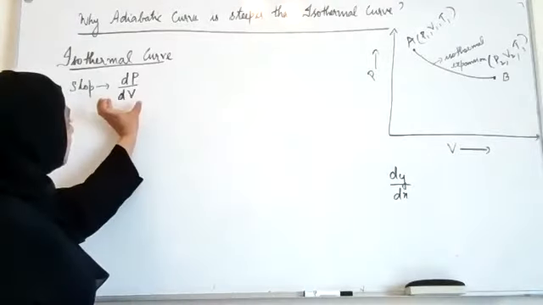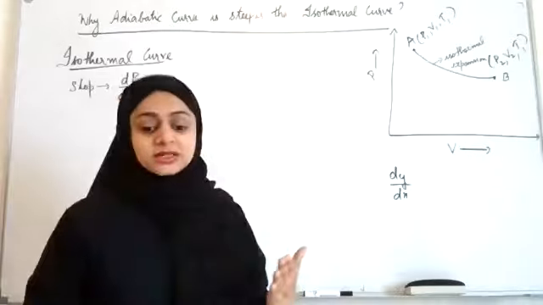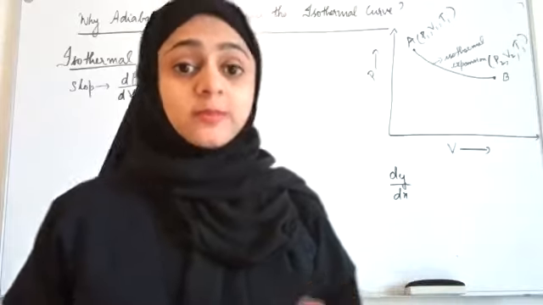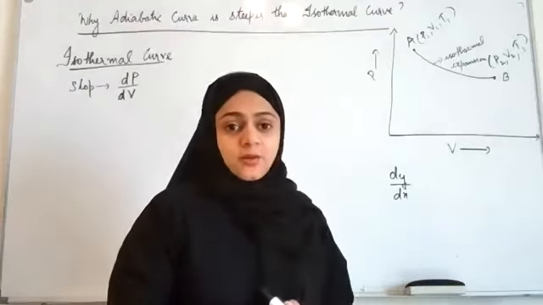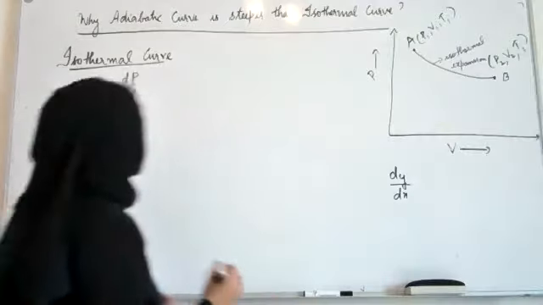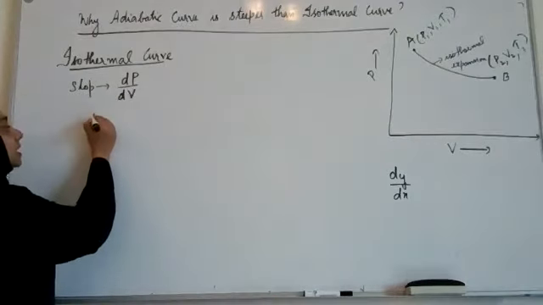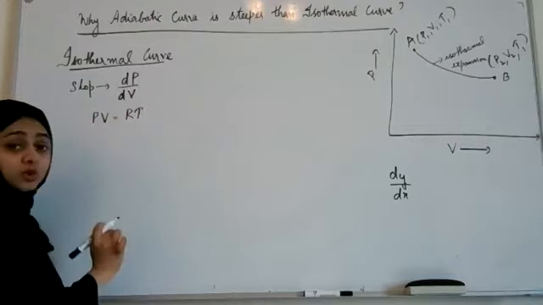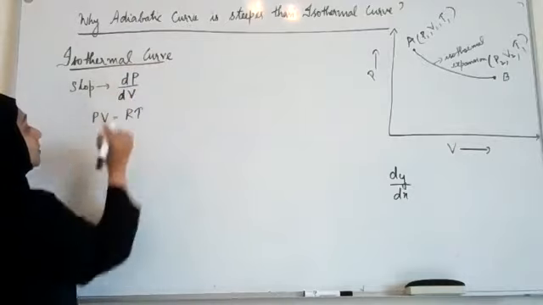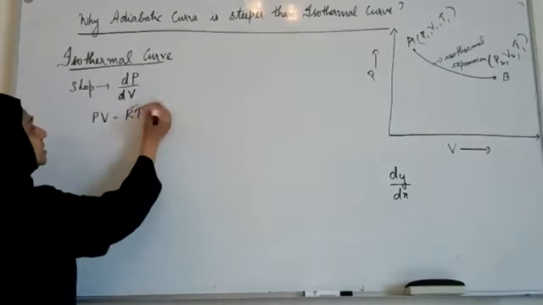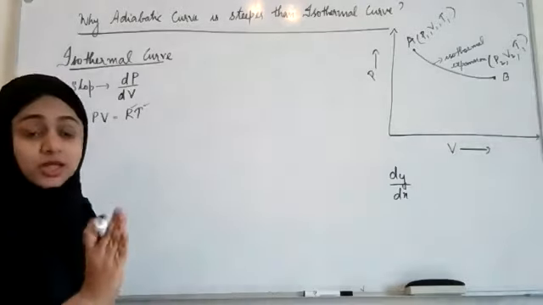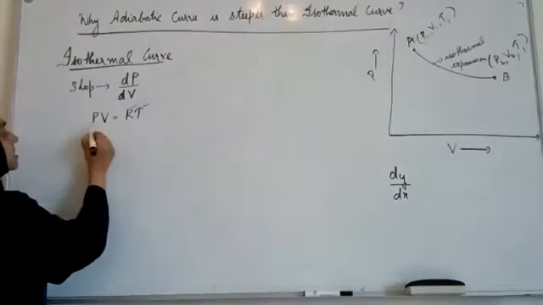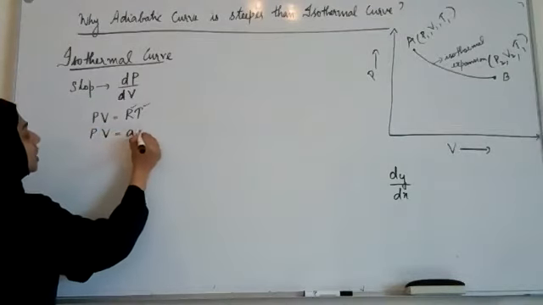So, to get dP by dV, let us consider the relation between pressure and volume in an isothermal change. Let us consider the ideal gas equation. PV is equal to nRT. For 1 mole of gas, PV is equal to RT. And for an isothermal curve, R is a constant. Temperature also is a constant. So I can write PV is equal to a constant. So for isothermal changes, PV is equal to a constant.